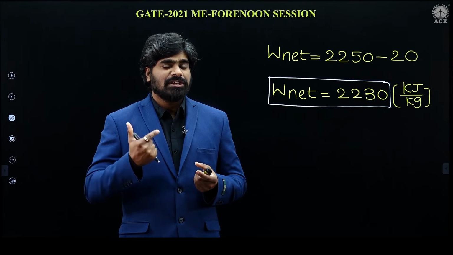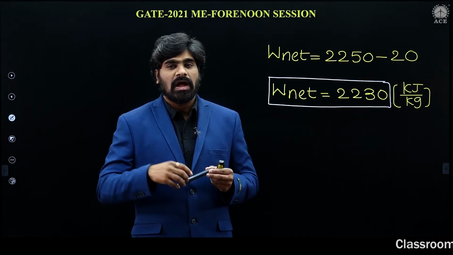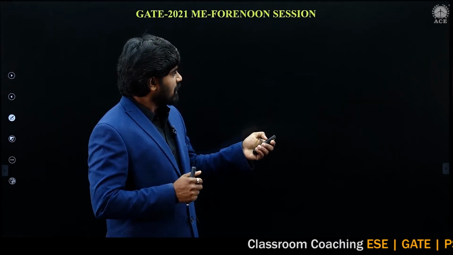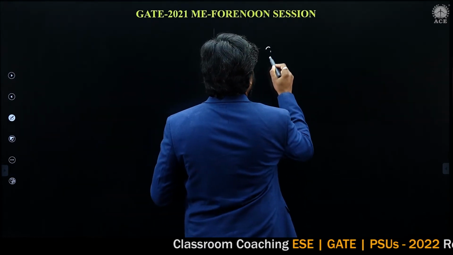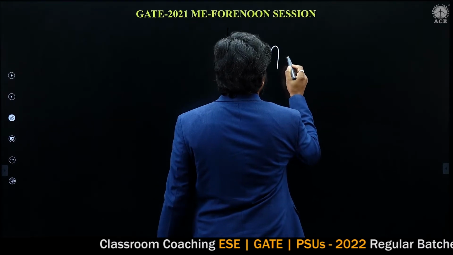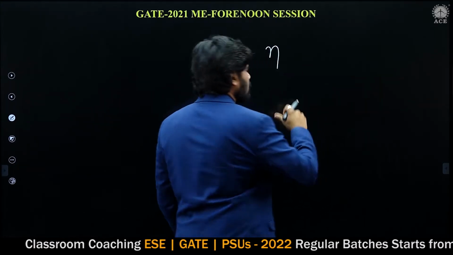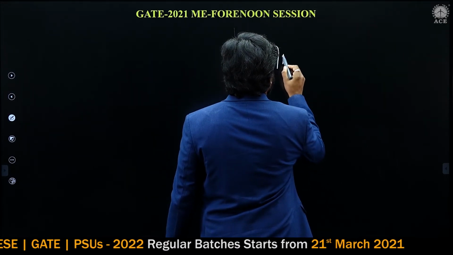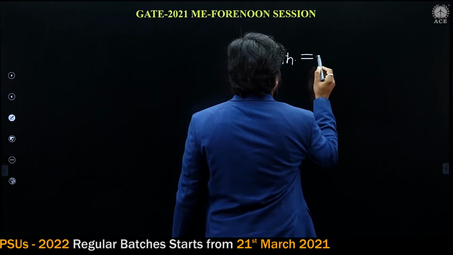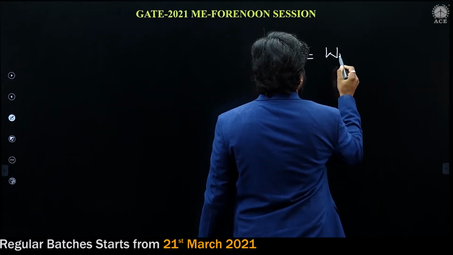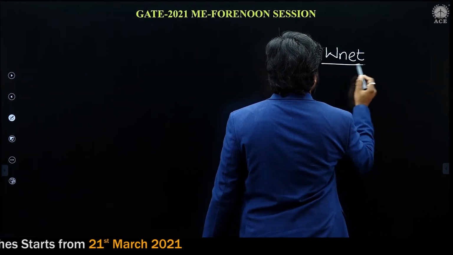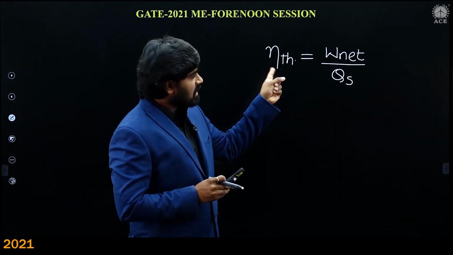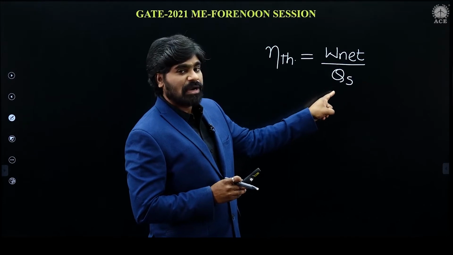And we know thermal efficiency is equal to output by input. Output is W net, input is heat supply. So for the thermal efficiency of the reheat Rankine cycle, thermal efficiency is W net by heat supply. Thermal efficiency is given, W net we know, so we can calculate heat supply.